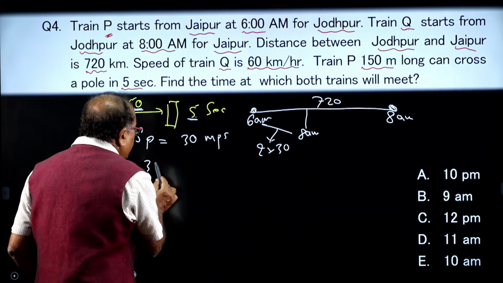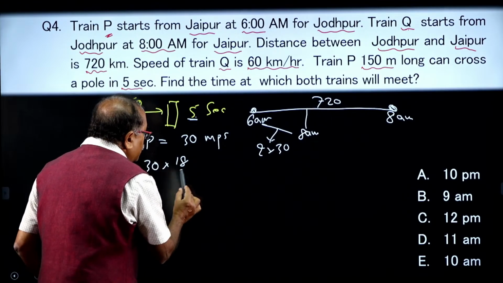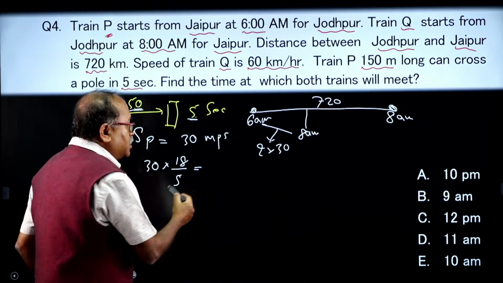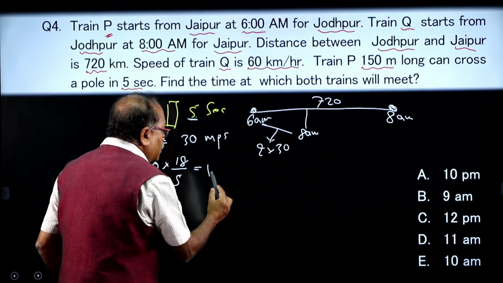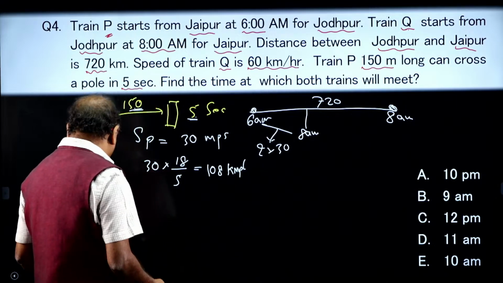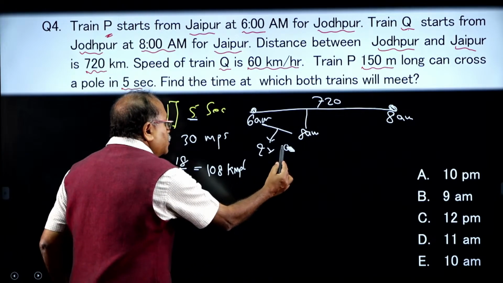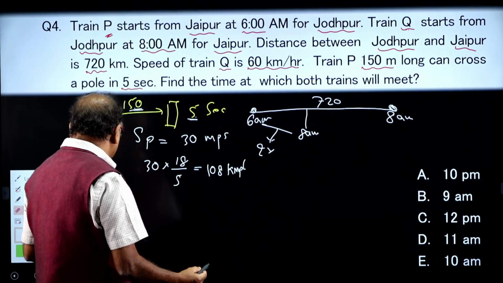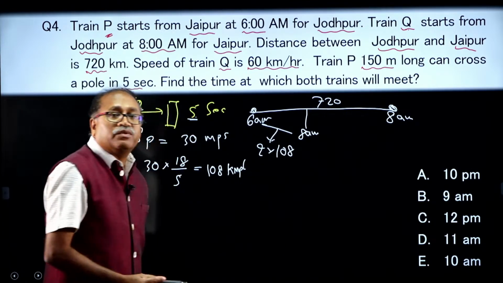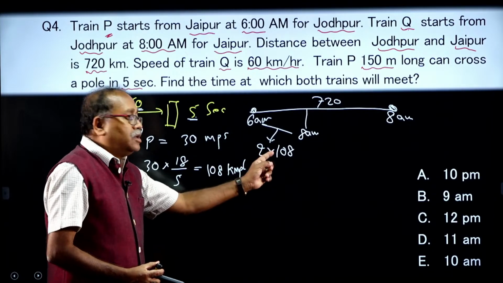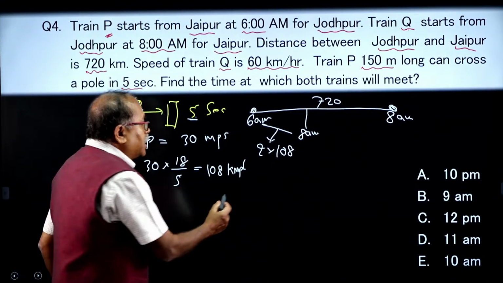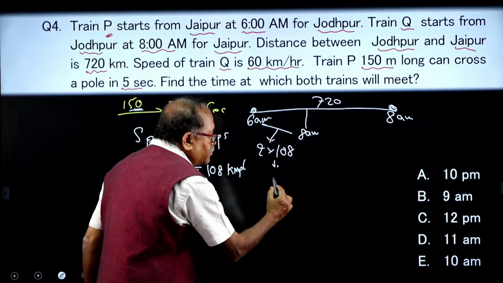So, what happens here? That is 30 into 18 by 5, which gives 108. So, 108 kilometers per hour. Now, if it is 108 kilometers per hour, in these 2 hours how much distance might it have covered? By 8 a.m., how much distance is already covered by P? That is 216